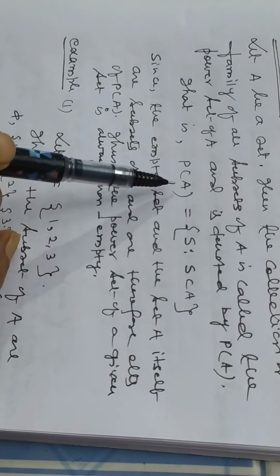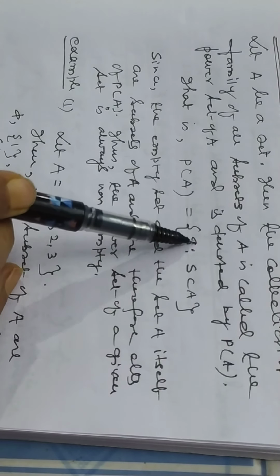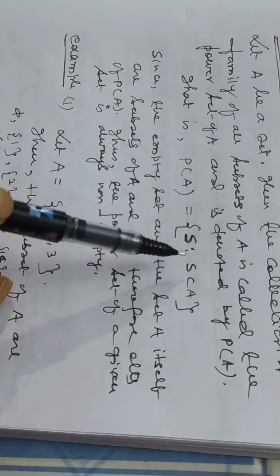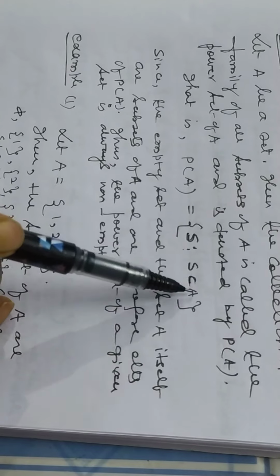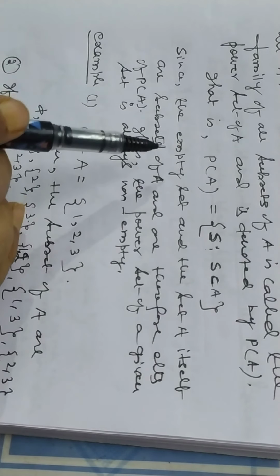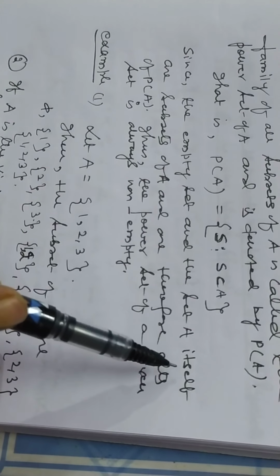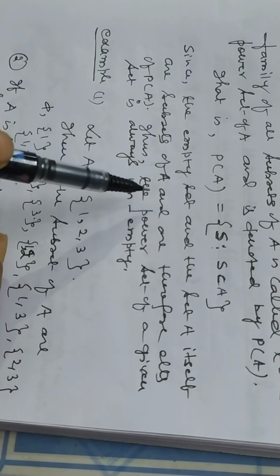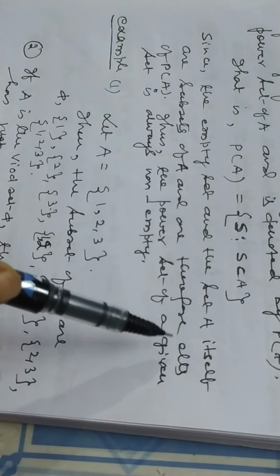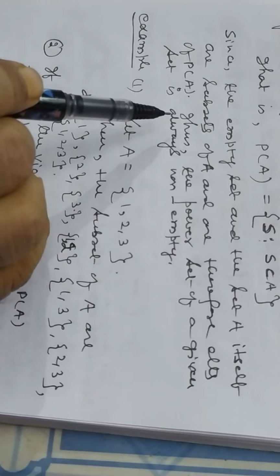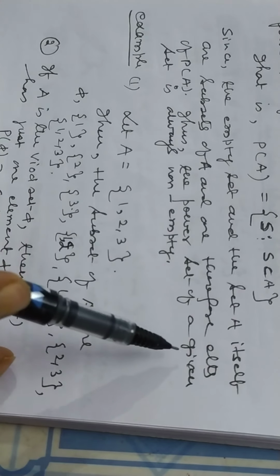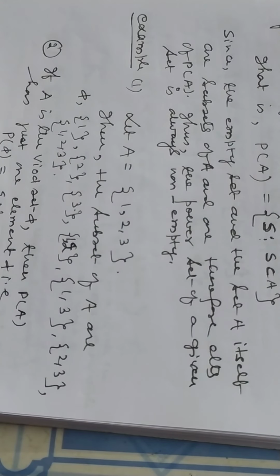That is, P(A) is the collection of all subsets S such that S is a subset of A. Since the empty set and the set A itself are subsets of A, they are elements of the power set of A. Thus, the power set of a given set is always a non-empty set. Try to understand with an example also.